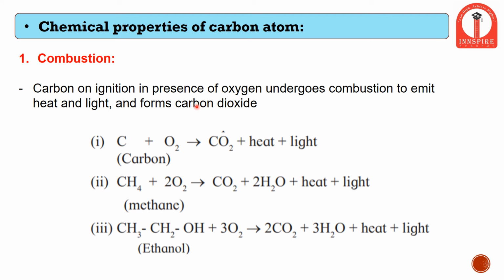We know that if we burn a piece of paper, it forms fire. The fire gives us light and heat, and at the same time we can also see black vapors evaporating. In the reaction below, we can see that if carbon in the presence of oxygen is ignited, it gives rise to the formation of carbon dioxide gas, heat and light.